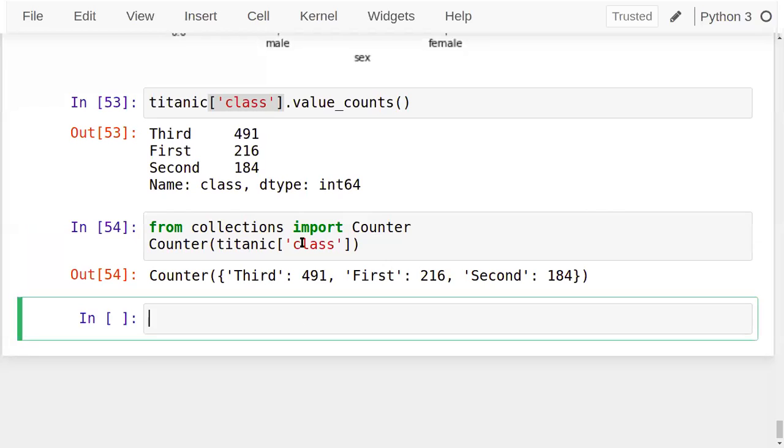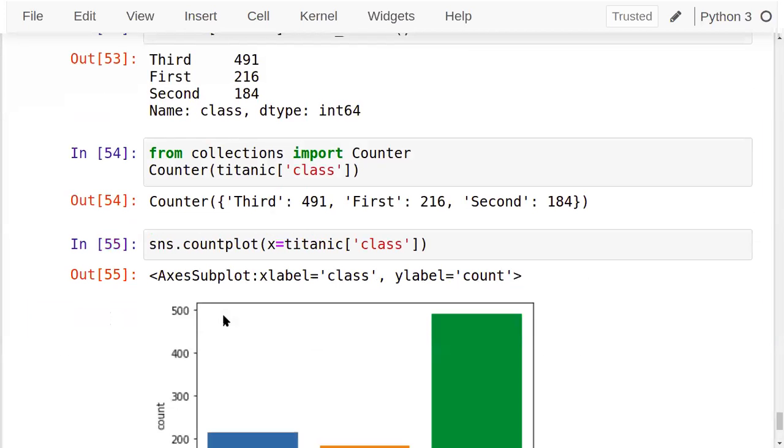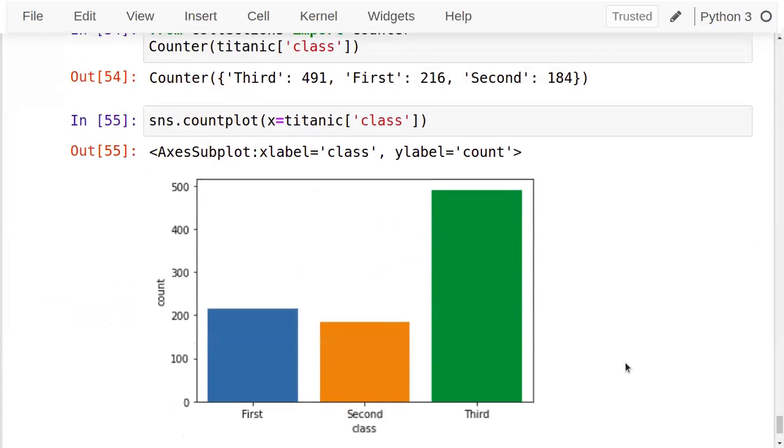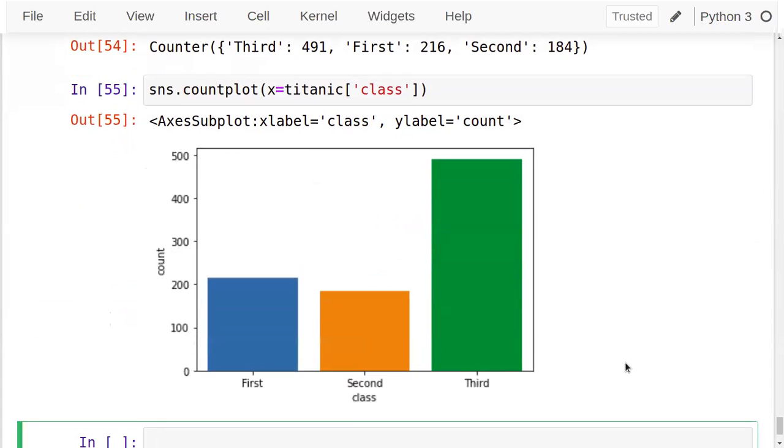But this is a number. I want to show them in graph format. So sns.countplot, with x equal to Titanic of class. See this: the total number of people are highest in third class, but the highest number of survivors are from first class. First class people were given preference, I think. That's why the output is something like this.